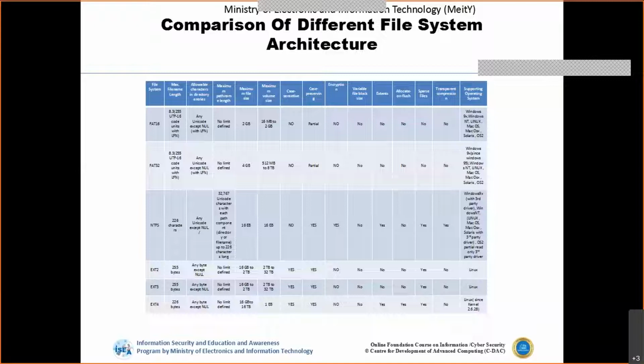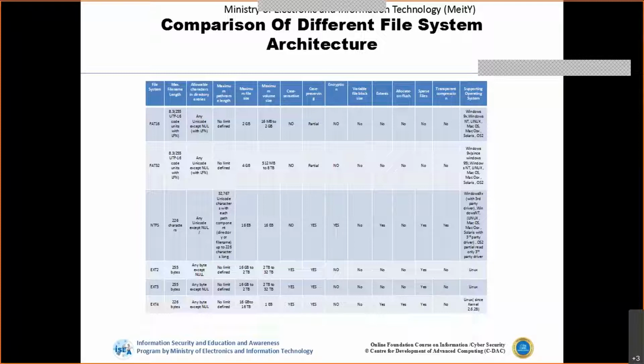Also, if we talk about the maximum file size, FAT16 is currently not used. For FAT32, the maximum file size supported is 4 GB. That means if we format a pen drive or storage with FAT32, and now there is a file which is more than 4 GB, or 5 GB.